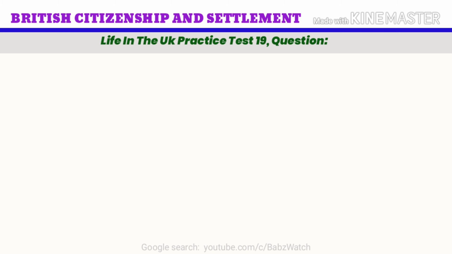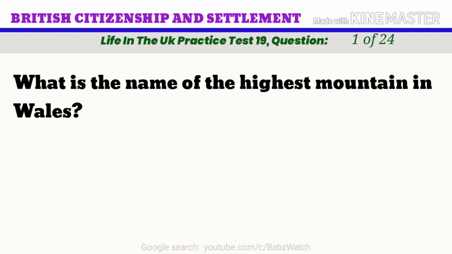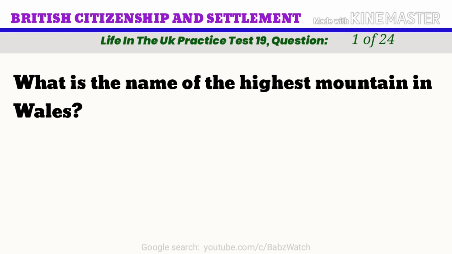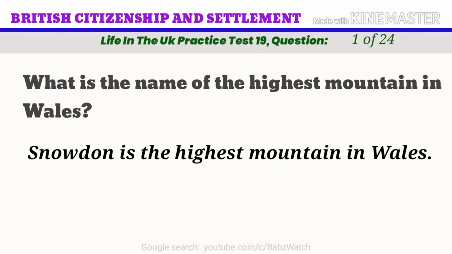Life in the UK practice test. Question 1 of 24. What is the name of the highest mountain in Wales? A. Lake District. B. Snowdon. C. South Downs. D. Giant's Causeway. The correct answer is B. Snowdon. Snowdon is the highest mountain in Wales.